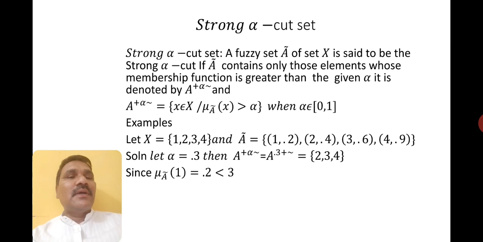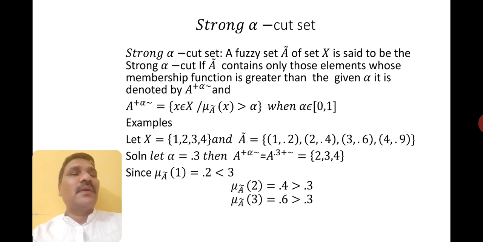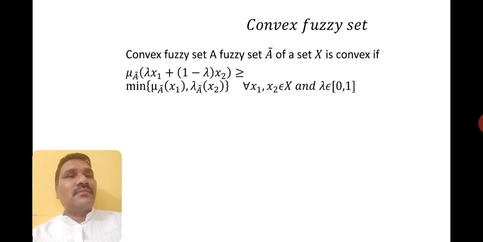The reason is the membership function of the element 1 is 0.2, which is less than 0.3. The membership function of element 2 is 0.4, which is greater than 0.3. The membership of element 3 is 0.6, which is greater than 0.3. The membership of element 4 is 0.9, which is greater than 0.3. Right. Now convex fuzzy set.